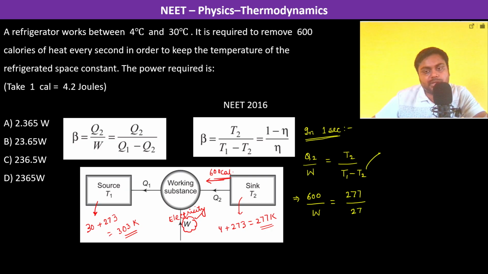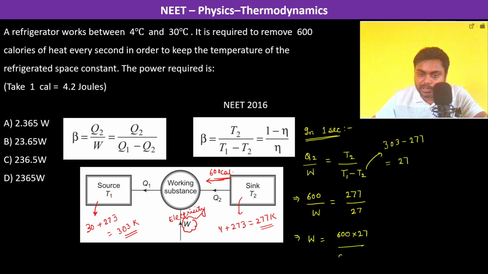So T1 minus T2 is 303 minus 277, which is 27. So therefore the work done is going to be 600 into 27 divided by 277. So this is the work done in 1 second.